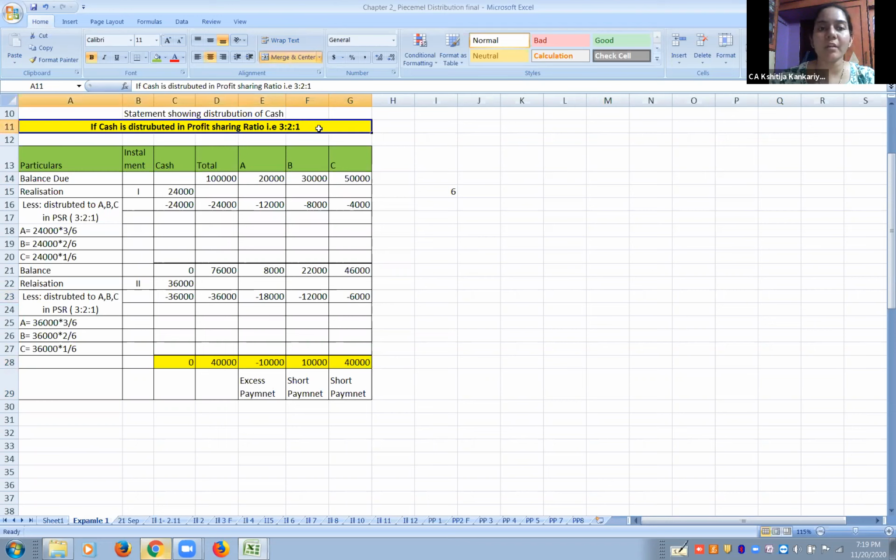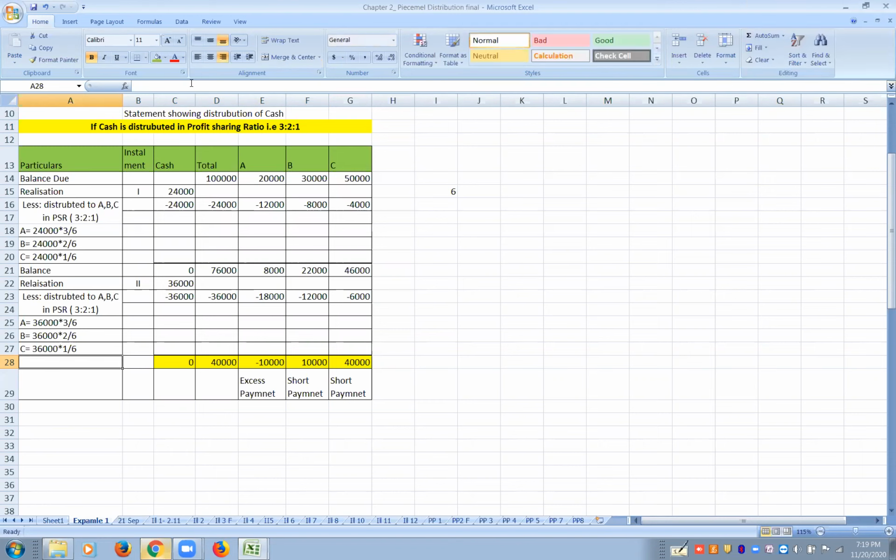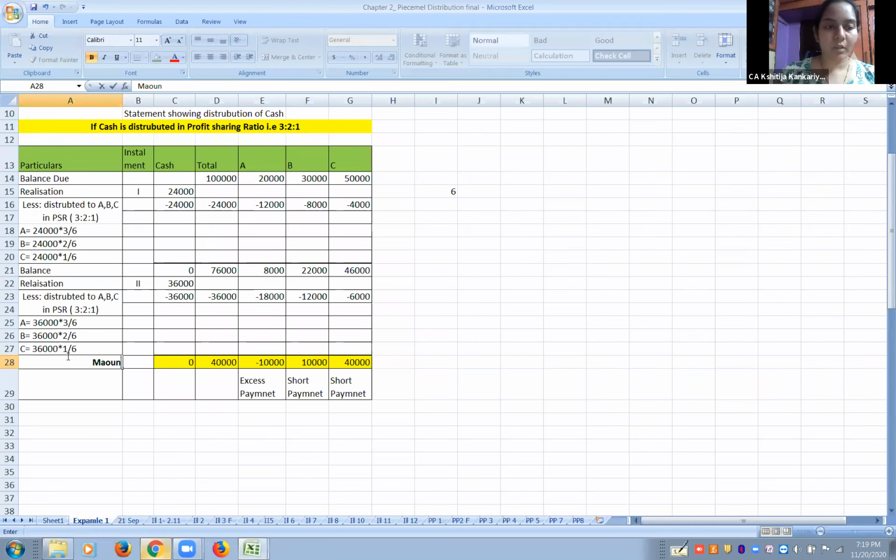And that's why this method is not very accurate. And this method is not followed. Doing it on the profit sharing ratio basis is not followed. Okay. So final, we will not call it a balance. We will call it either final settlement, or it is also called balance. Or let's call it, wait a minute, I'm not able to find that sign. Okay. So the three dots sign, the therefore sign, you can give here. Therefore sign, right? Okay. And then you can write amount unpaid.